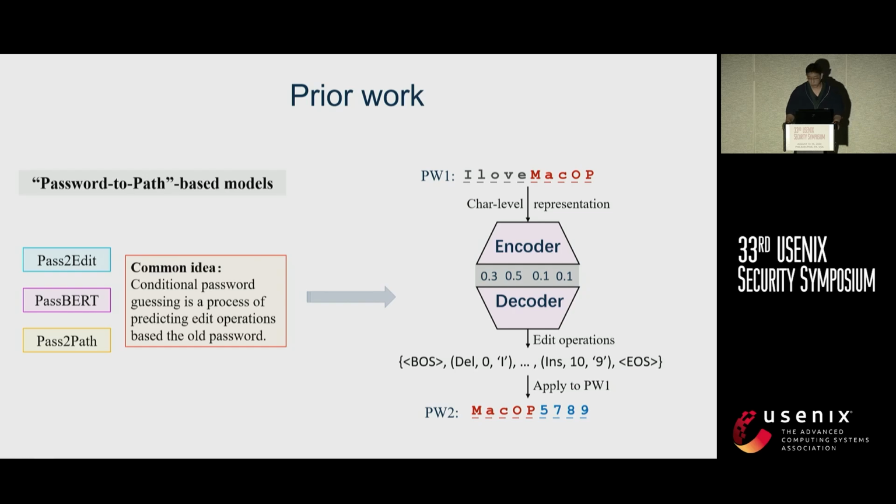And most existing models might use different ways or model architectures, but they have one common but intuitive idea. They treat conditional password guessing as a process of predicting the edit operations based on the old password. For example, as shown on the right part of this slide, suppose we have password 1, and we input this password into the model, and the model will output the sequence of edit operations. We can apply this sequence of operations to the old password to generate the target password.